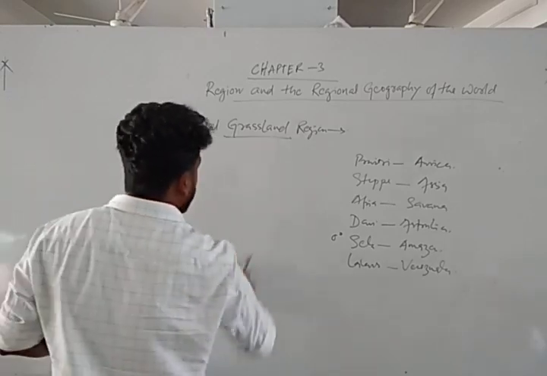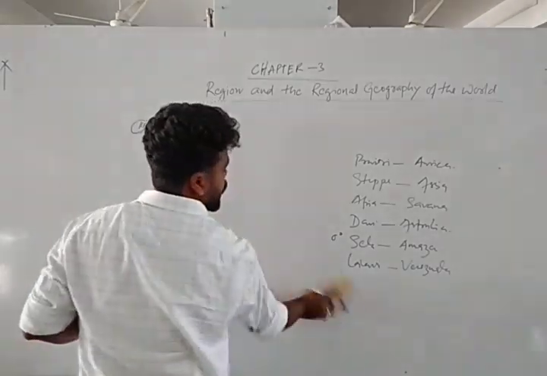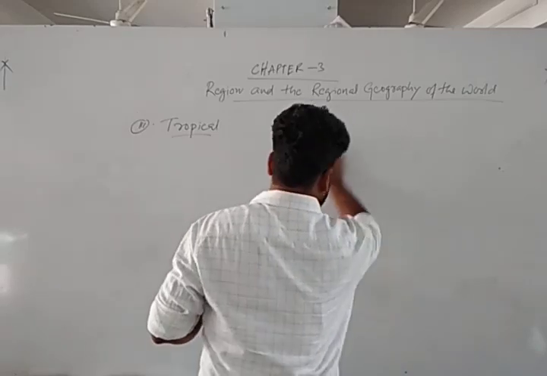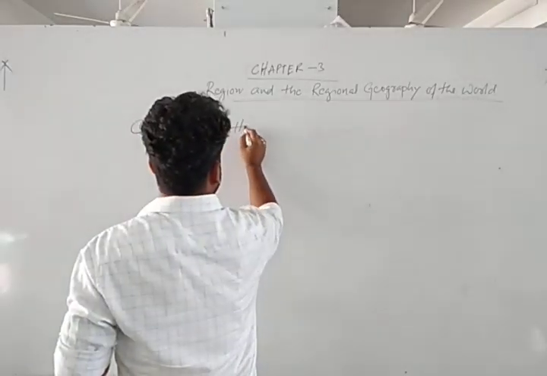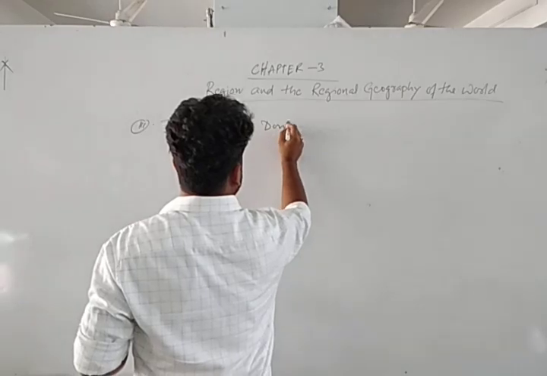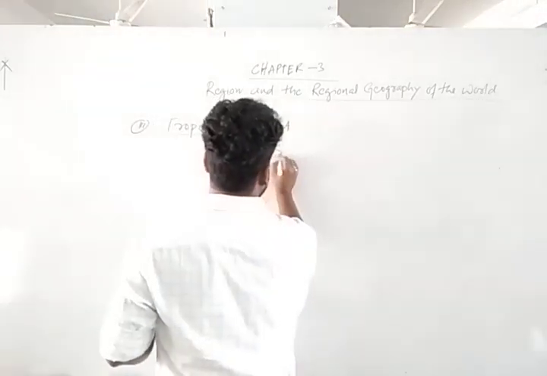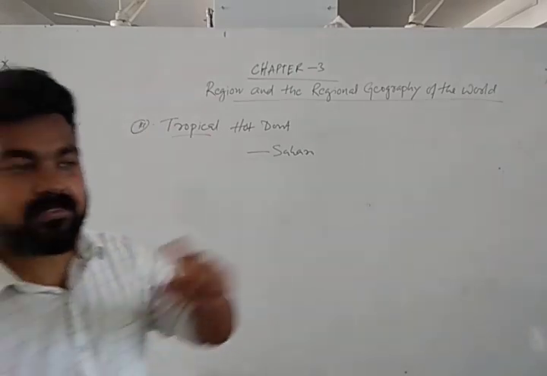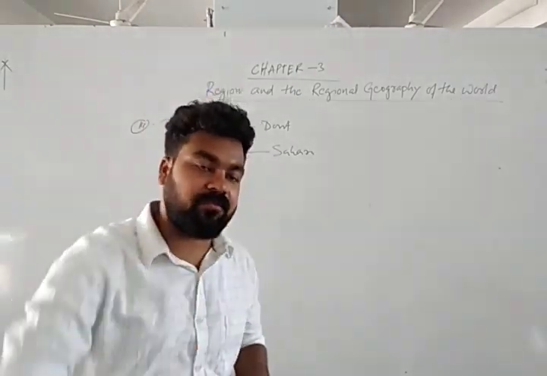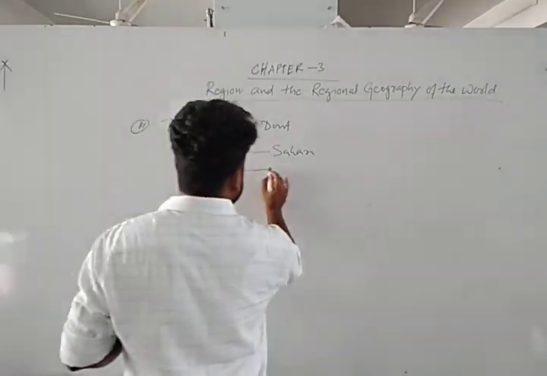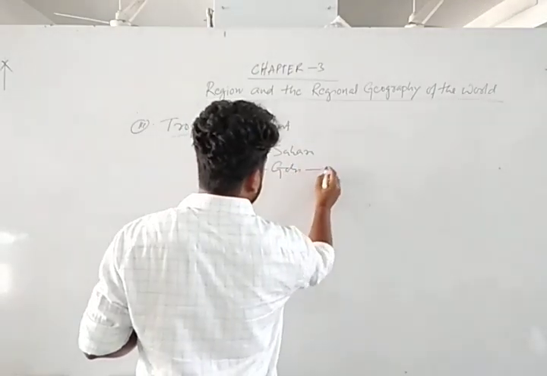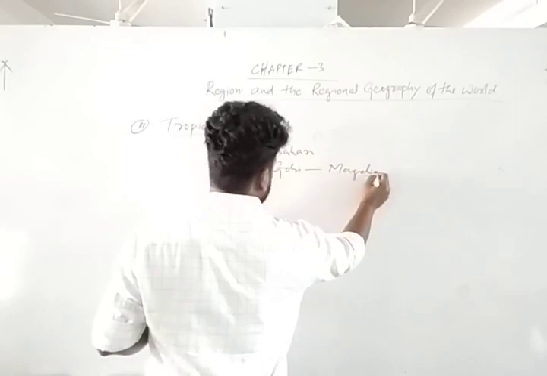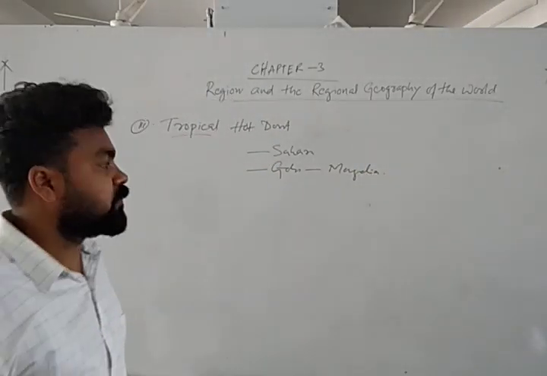Next, move to the tropical hot desert. We know that Sahara is the largest desert in the world. It consists of the whole northern part of Africa. Another desert is Gobi, in Mongolia, some parts of China, some parts of Kazakhstan.